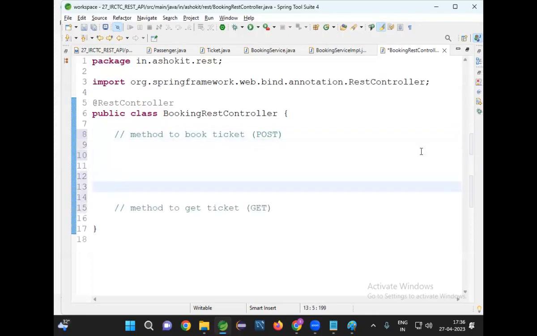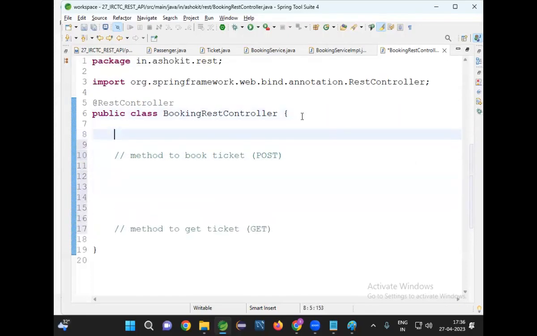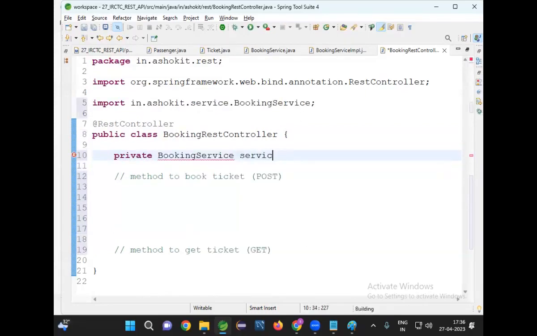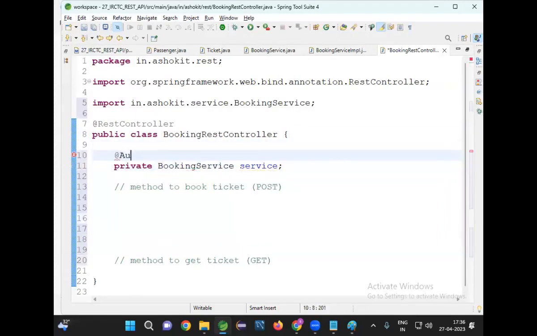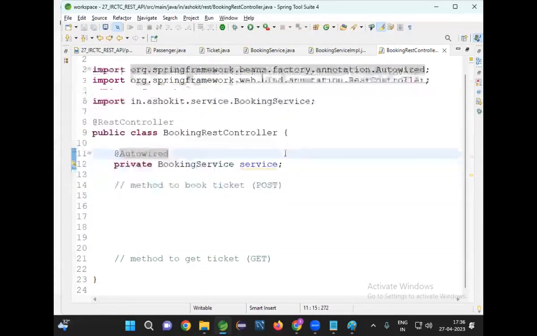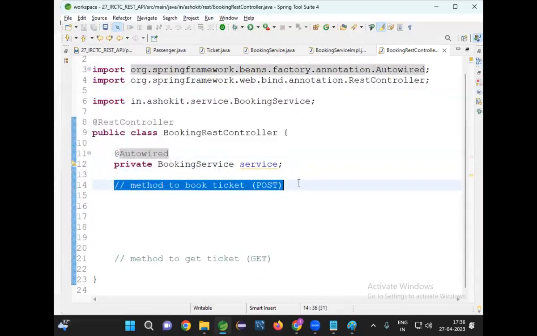First, I need to talk to the service layer. Let me inject my service, private BookingService, and I'm taking the service. Let me go for dependency injection, autowiring. I'm injecting the service class object into my REST controller. Okay, fine. Method to book the ticket, POST.